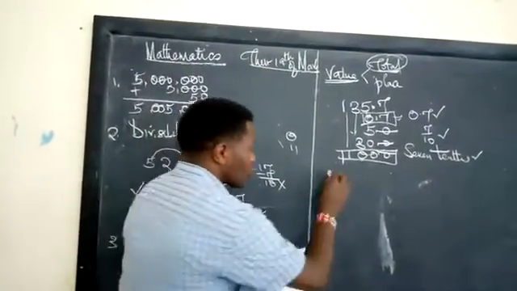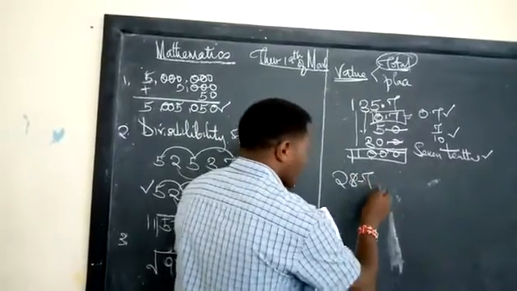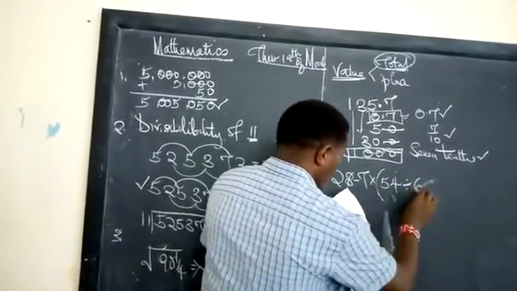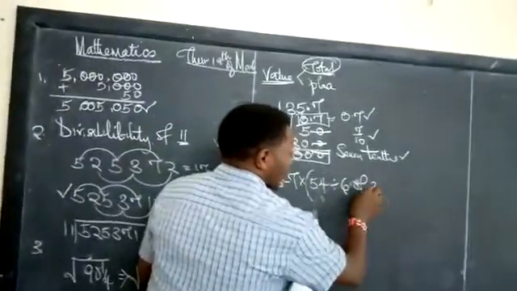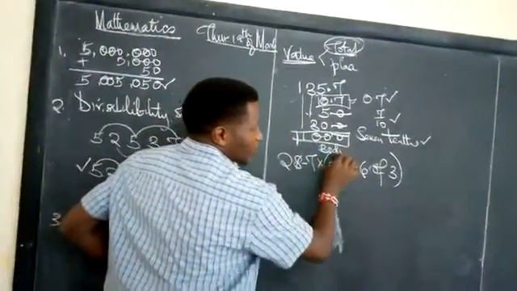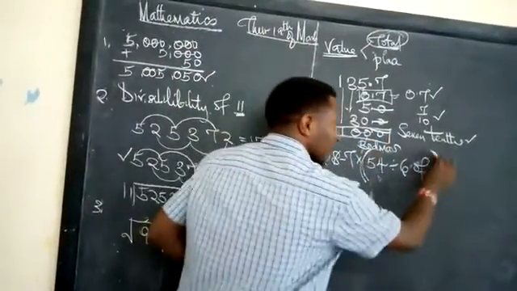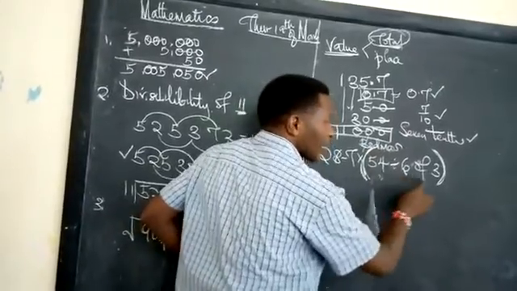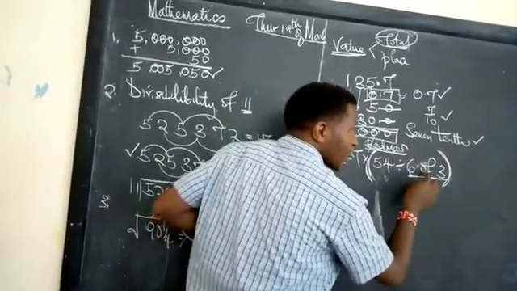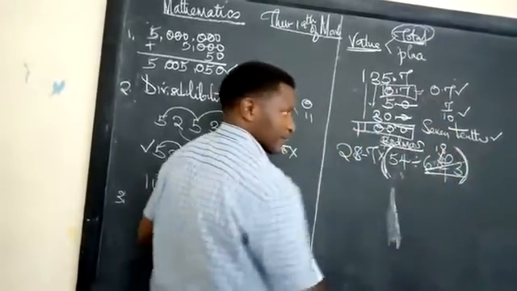Number 5 required you to work out a question with BODMAS. 28 minus 7, very good, times into brackets 54 divided by 6 of 3. Remember, any question with more than one sign, there is one rule that must be applied, called the rule of BODMAS, which says start with the brackets. Here are the brackets. In the brackets, we have division and we have of. What comes first? It is of. Work out this one, 6 of 3. The word of means times. So this is 6 times 3.